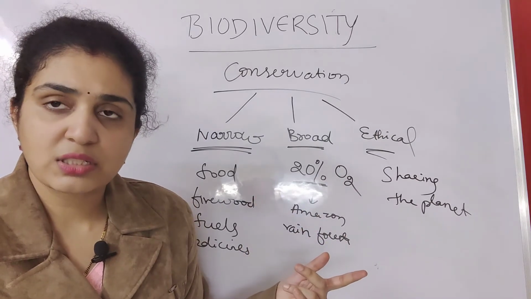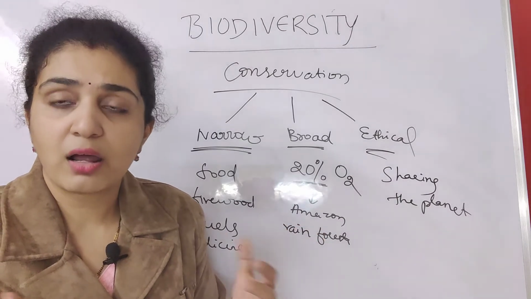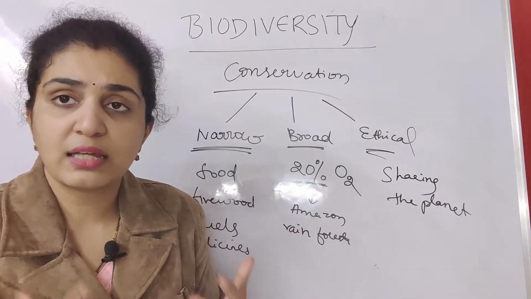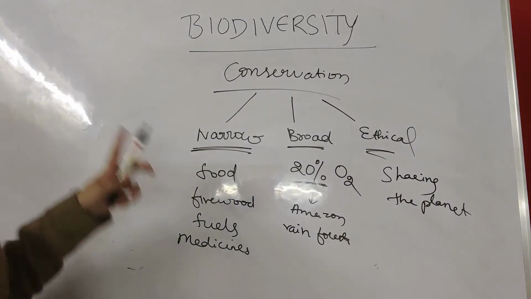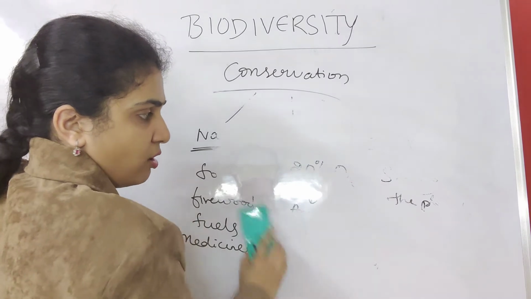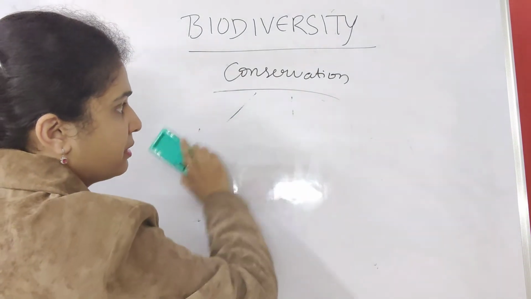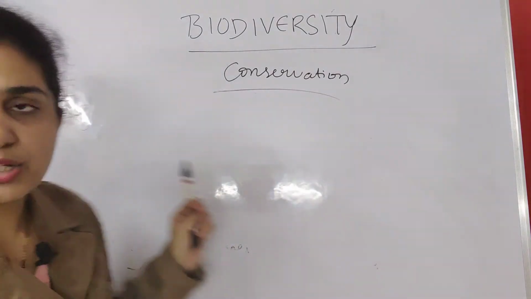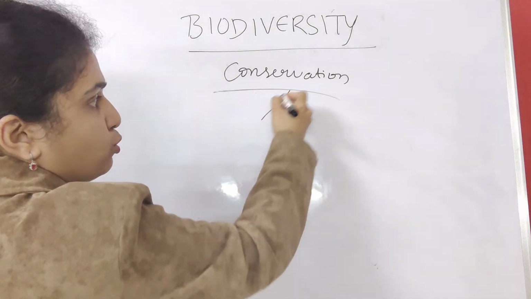Next, we are going to discuss how this conservation is taking place, how we are doing numerous things to conserve the biodiversity. So we humans, because of all these reasons, are trying to conserve the biodiversity. So how is this conservation happening? By two methods.